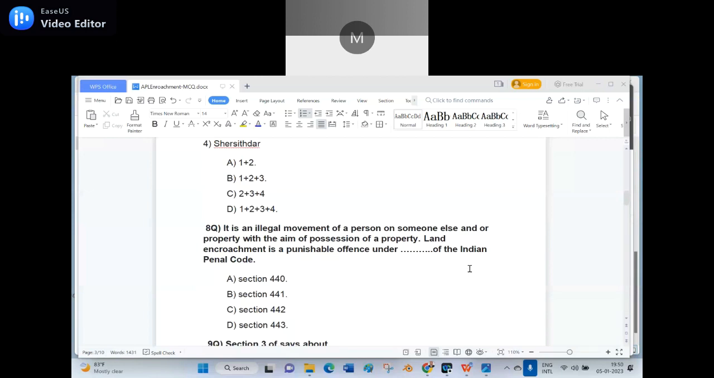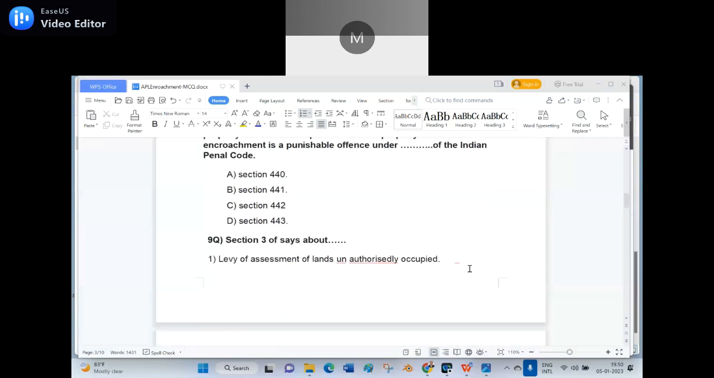Second option. Option B, sir, section 441 is the right answer for the IPC. For the illegal movement onto someone else's property, land encroachment is a punishable offense under section 441 of the Indian Penal Code.